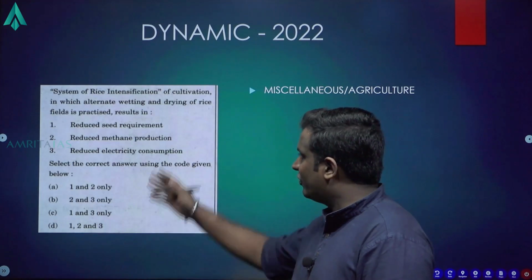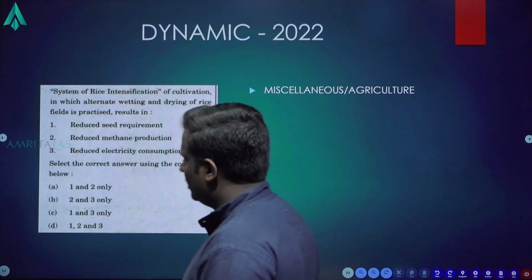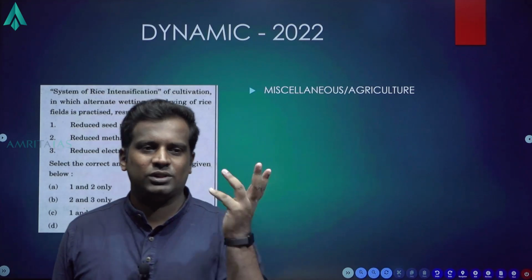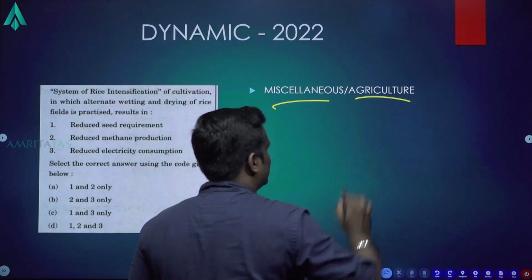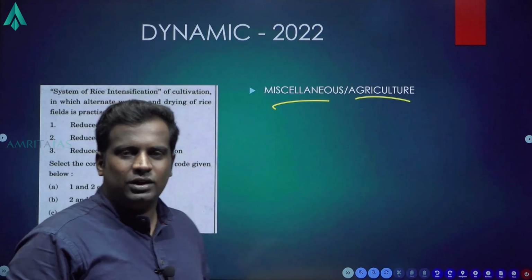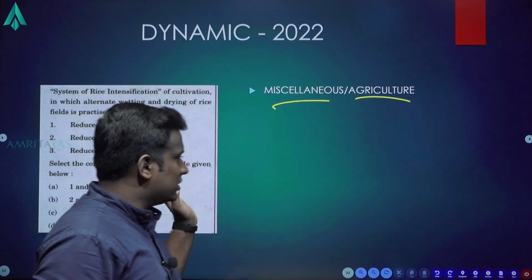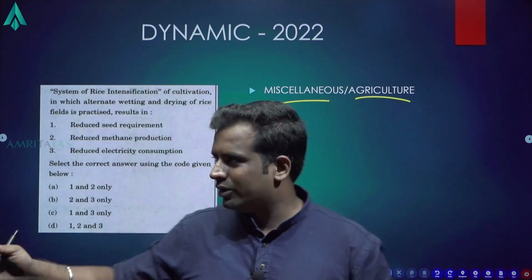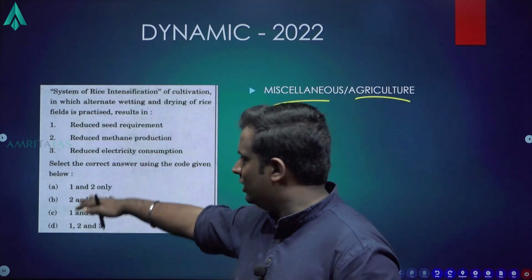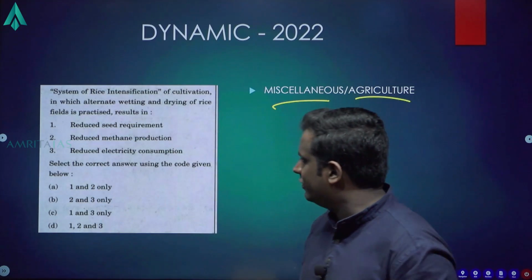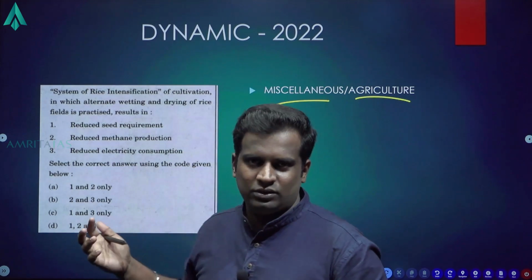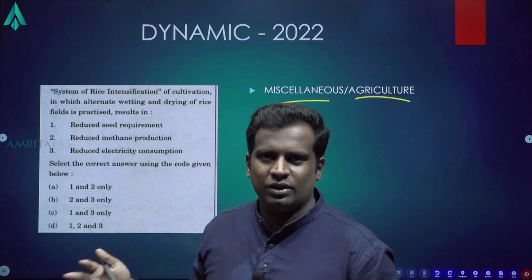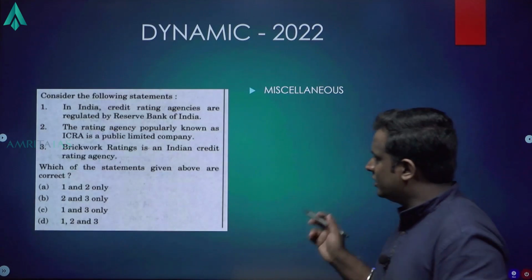Agriculture question: system of rice intensification of cultivation. So, this is one of those unexpected questions that come up. We have no idea. That's why I put it under miscellaneous or agriculture. Okay, what if I learn agriculture? Even if you learn agriculture, this may not be a conventional topic. See, system of rice intensification of cultivation in which alternate wetting and drying of rice fields is practiced results in. This is not a conventional topic. Okay, bit dynamic.